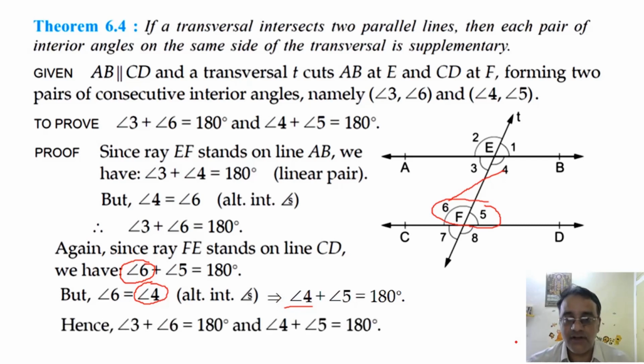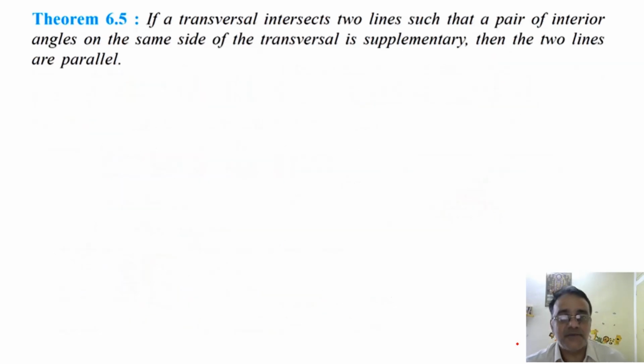Any doubt in this theorem? No, sir. Okay. Now we will see the converse of this theorem, that is theorem number 6.5. If a transversal intersects two lines such that a pair of interior angles on the same side of the transversal is supplementary, then the two lines are parallel.